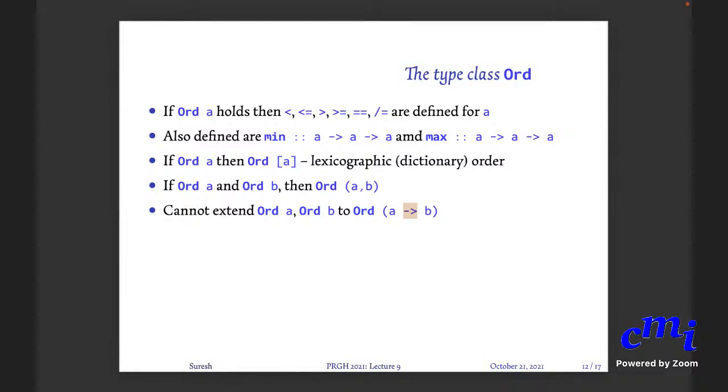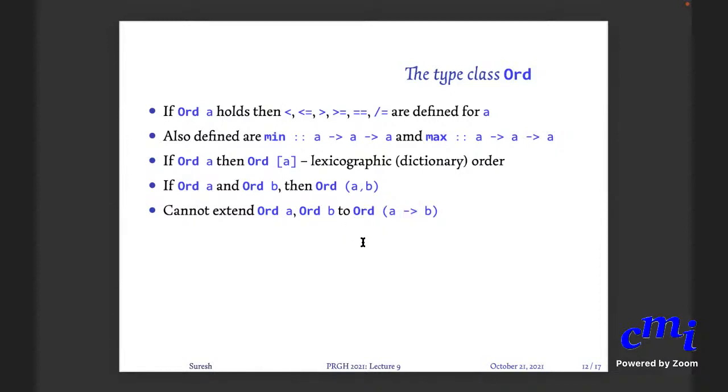We'll actually see Foldable in two or three classes, so don't worry, we'll come to it soon. Foldable covers all those type constructors that admit a kind of operation called a fold. We'll come to that later. For now we are just talking about Ord.